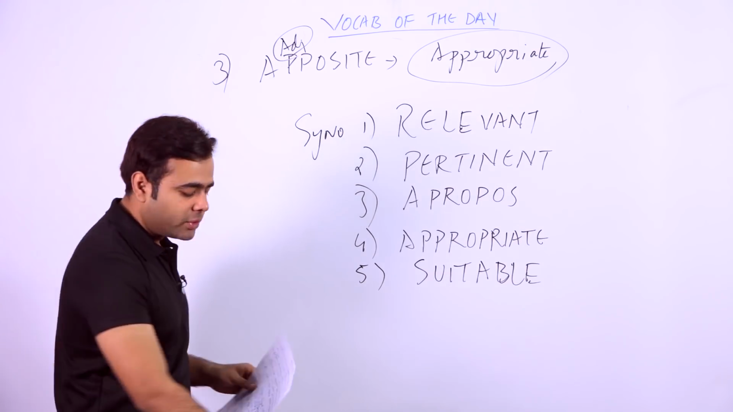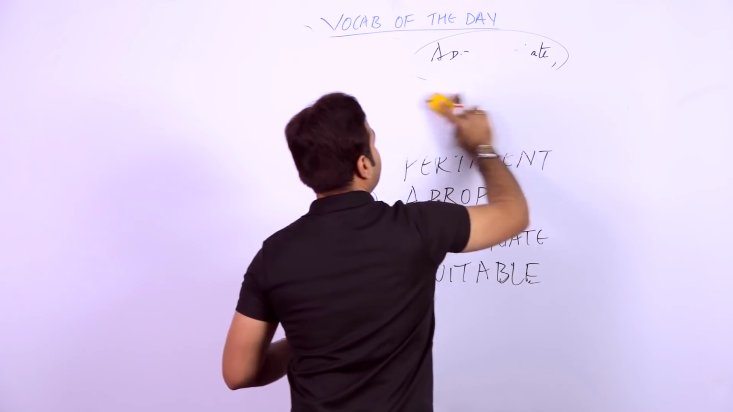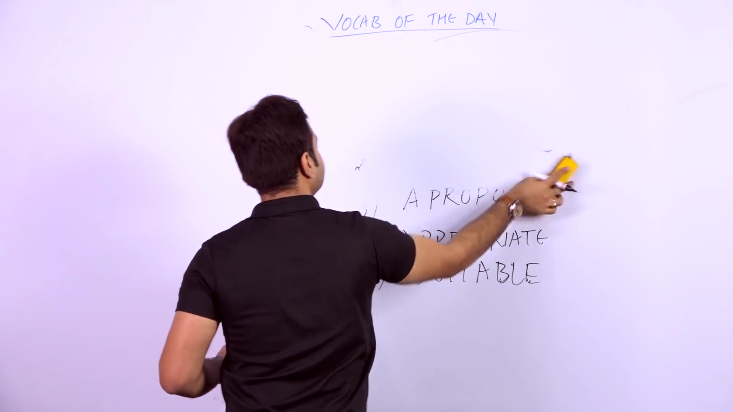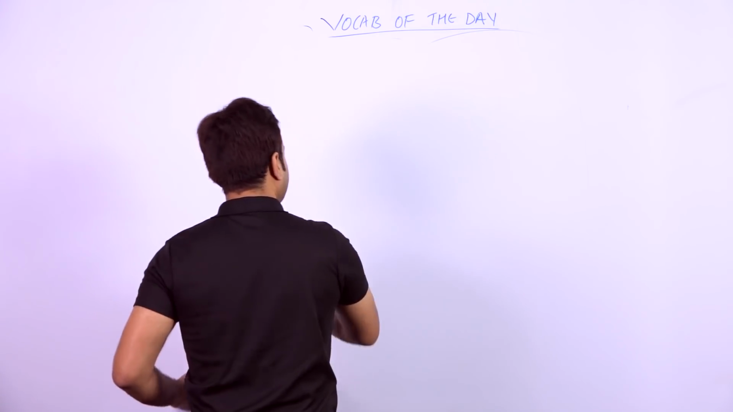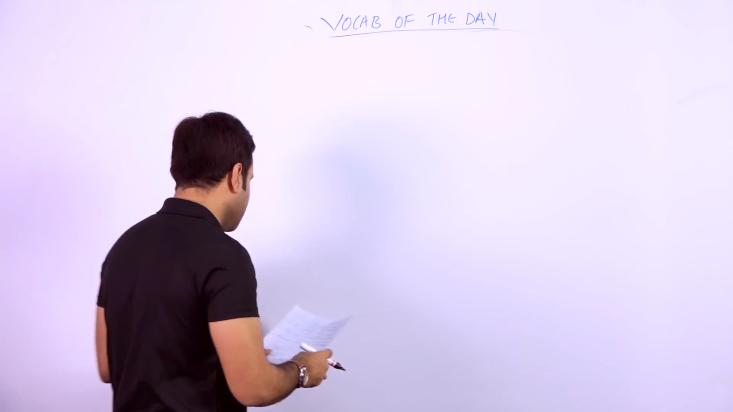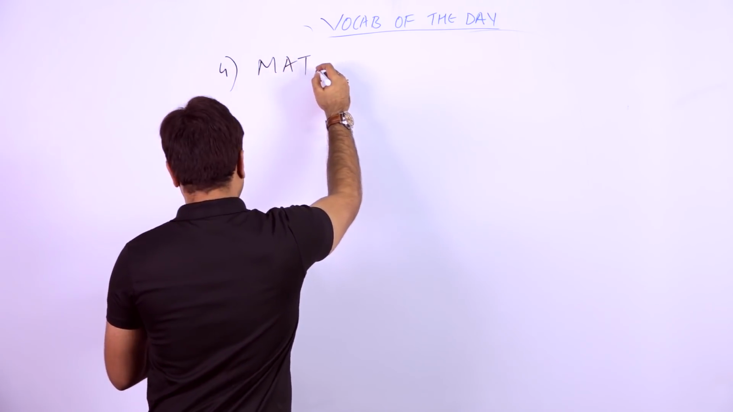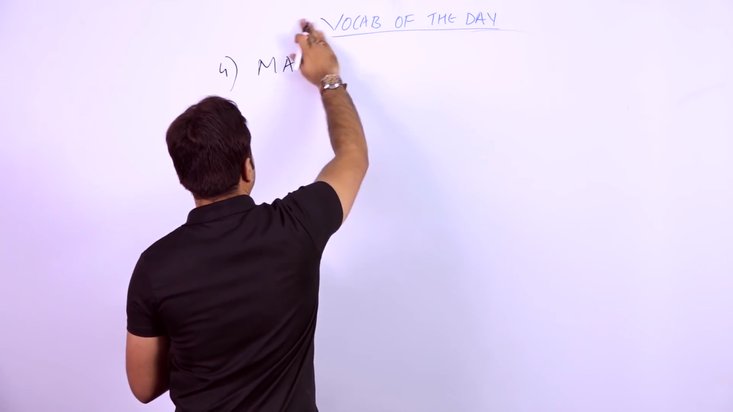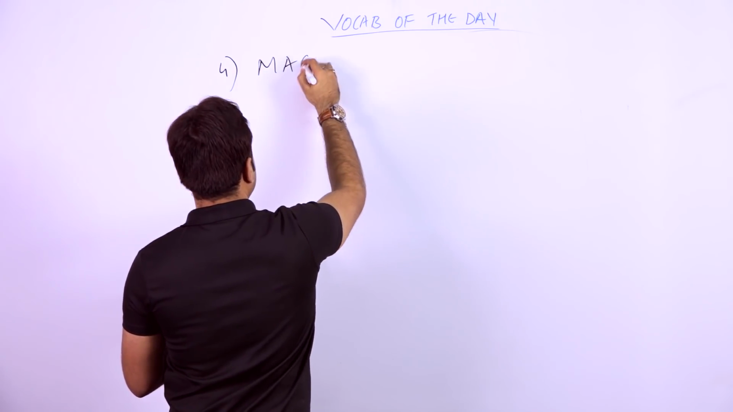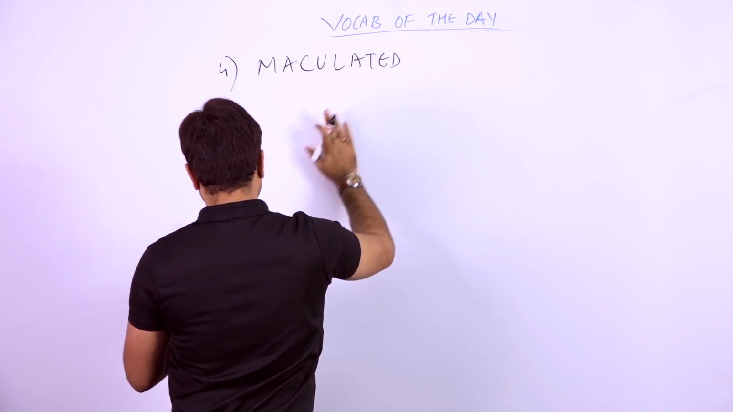Now let's proceed to the next word and talk about the fourth word on the screen. The fourth word which I have taken is again a nice word, students. Actually, I always say that every word is a nice word, and I mean it. The question is, how many of you have heard this word and used it? Maculated. Nice word.